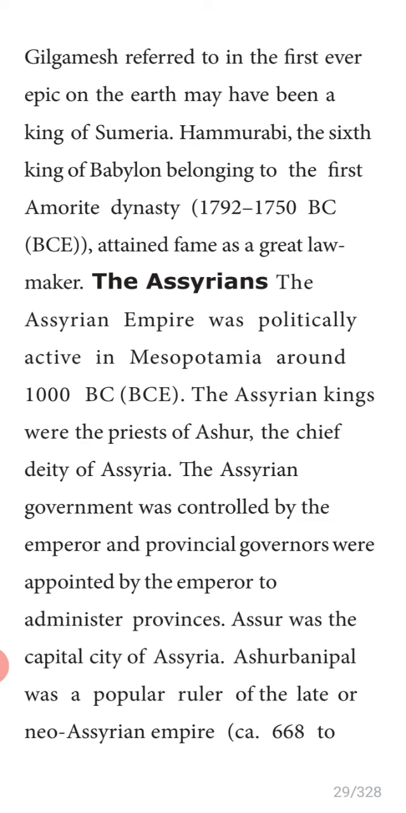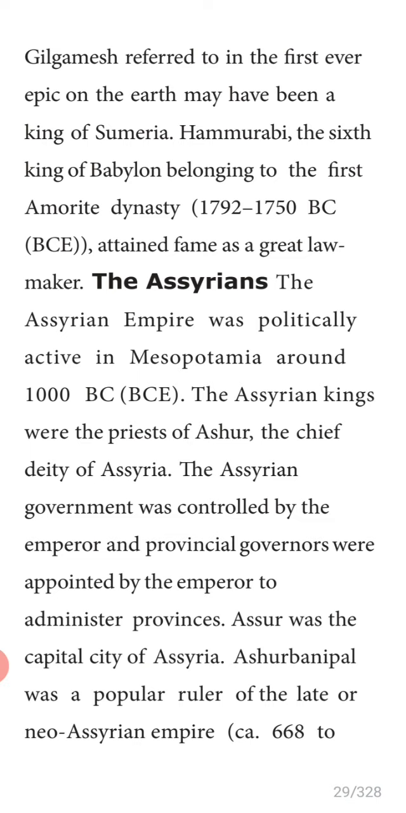Okay, children. Now let us know about the Assyrians. So we are studying the Mesopotamian civilization. In that we have studied the Sumerians, Akkadians, and Babylonians so far. Now let us know about the Assyrians. The Assyrian Empire was politically active in Mesopotamia around 1000 BC. The Assyrian kings were priests of Ashur. Underline: Ashur, the chief deity. What do you mean by deity? God. Ashur is the chief deity of Assyria.